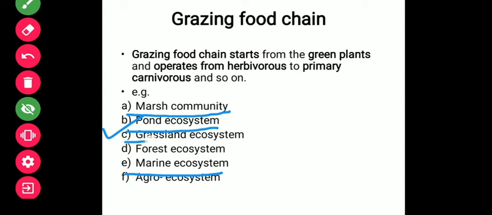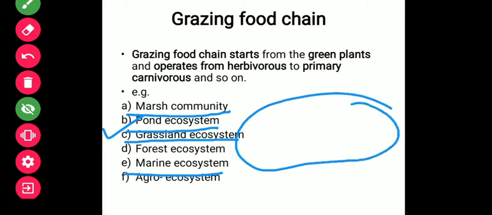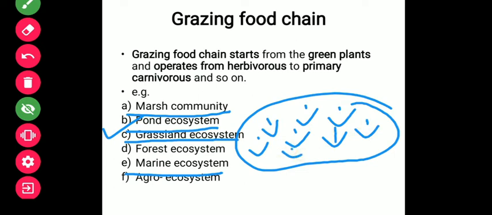And then the grassland ecosystem. What is grassland? It is an ecosystem or habitat which is dominated by grass. You will see the flourishing of grass there. It doesn't mean that not a single plant will exist there. Definitely there will be, but in clumps or in a random pattern. Mostly you will see grass in greater number or population.